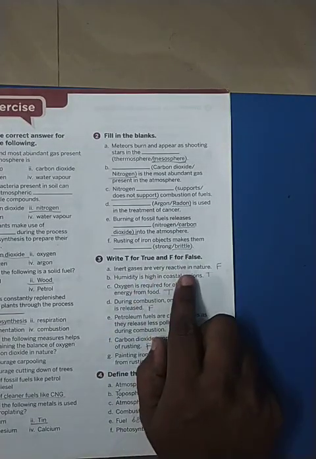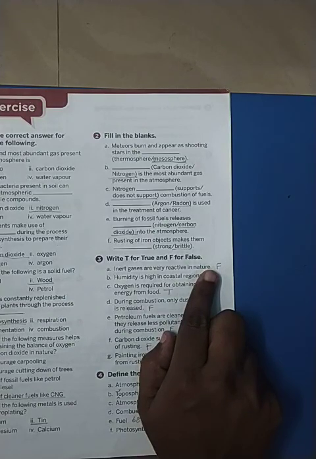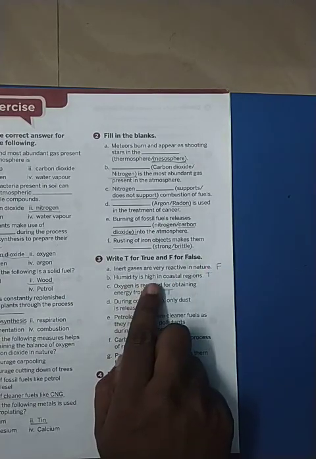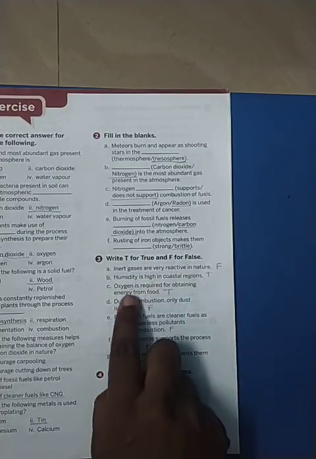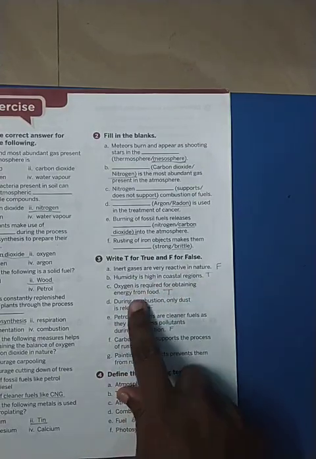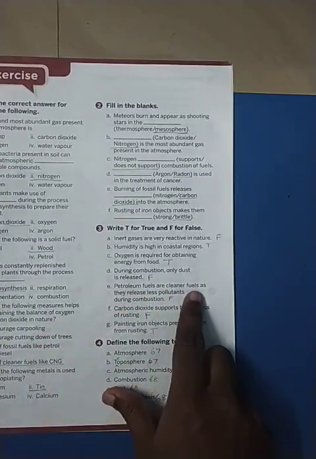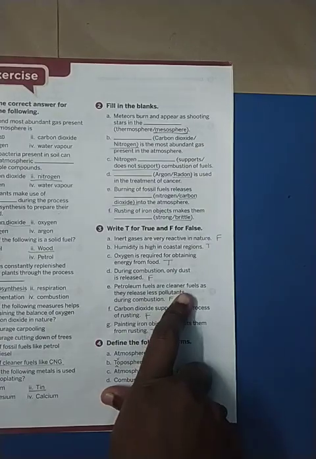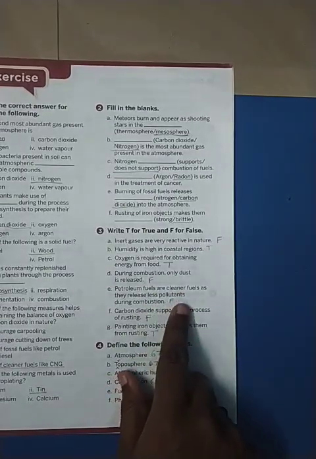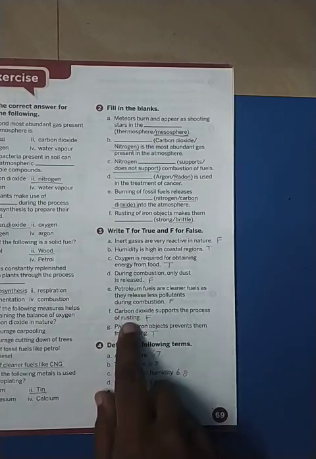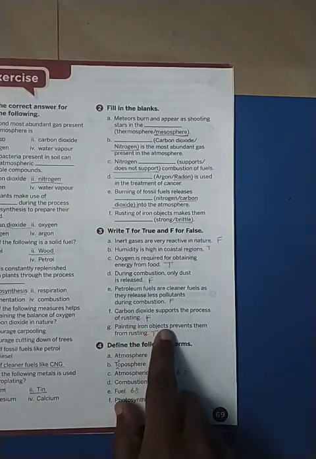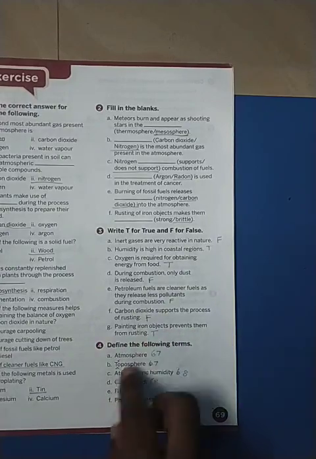Now coming to the true or false. Inert gases are very reactive in nature. False. Humidity is high in coastal regions. True. Oxygen is required for obtaining energy from food. True. During combustion, only dust is released. No, heat and light is released. Petroleum fuels are cleaner fuels. No, they are pollutant causing fuels. Carbon dioxide supports the process of rusting. False. Painting iron objects will prevent them from rusting. Yes, this is true.